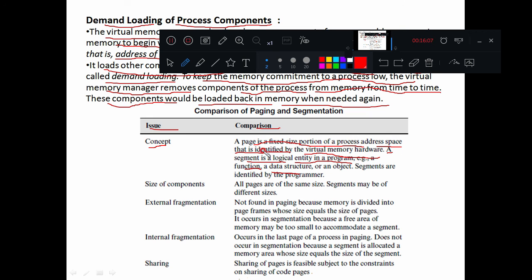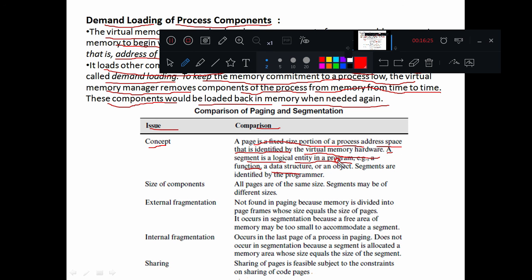So a page is a fixed size component in an operating system. It is a portion of a process address space that is identified by the virtual memory hardware.